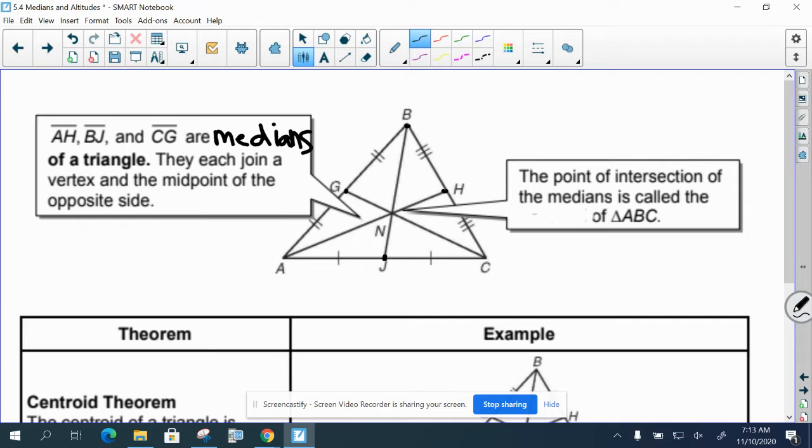And that brings me to one of your, what do we call it? Venn diagram, spreadsheet, the assignment that's due on Friday, the special segments and points of concurrency in triangles. One of the things on there says vertex as endpoint, question mark. You might be wondering what that means. That means, does the perpendicular bisector, angle bisector, median, or altitude go through the vertex of the triangle? You could say yes or no, or maybe even sometimes.